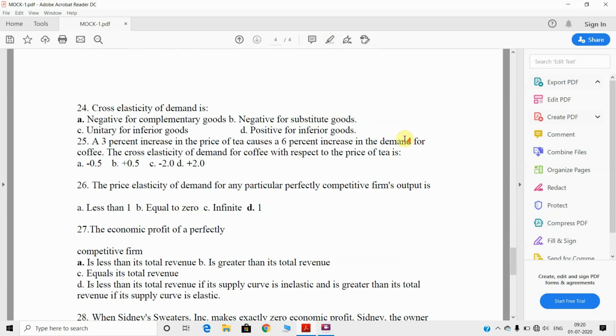Next, come to 24. Which of the following is correct about the cross elasticity of demand? The first one: negative in case of complementary goods, right? Negative in case of complementary goods, that is right.